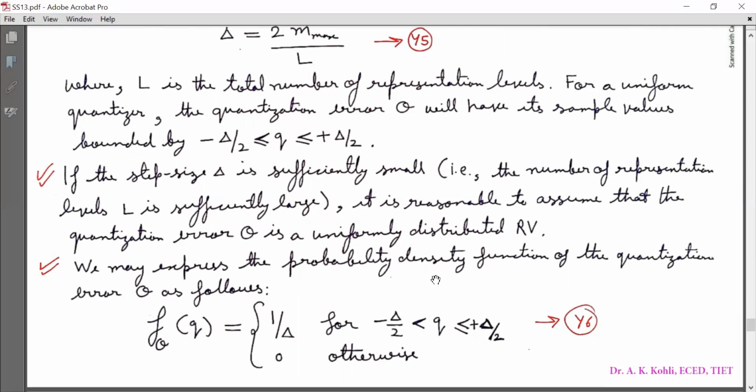We may express the probability density function of the quantization error capital Q as follows, that is, f capital Q of small q is equal to 1 by delta for q lying in the range minus delta by 2 to delta by 2, and this is 0 otherwise. So mark it as equation y6, as shown on the screen. This is f capital Q of small q, the probability density function of quantization error capital Q.